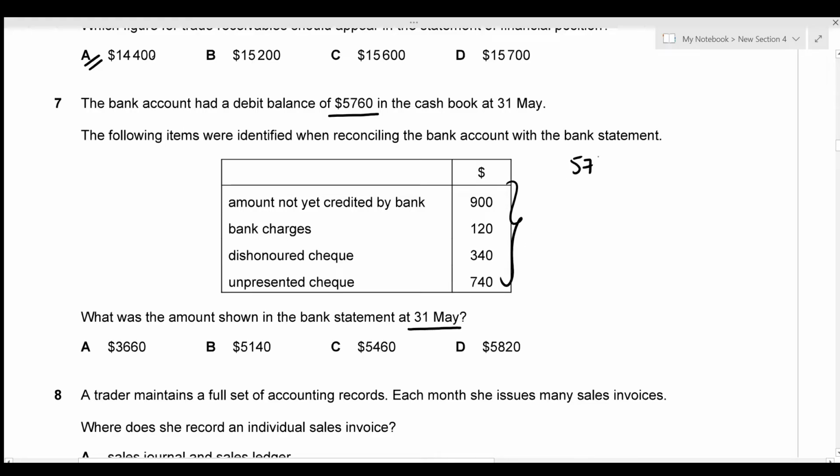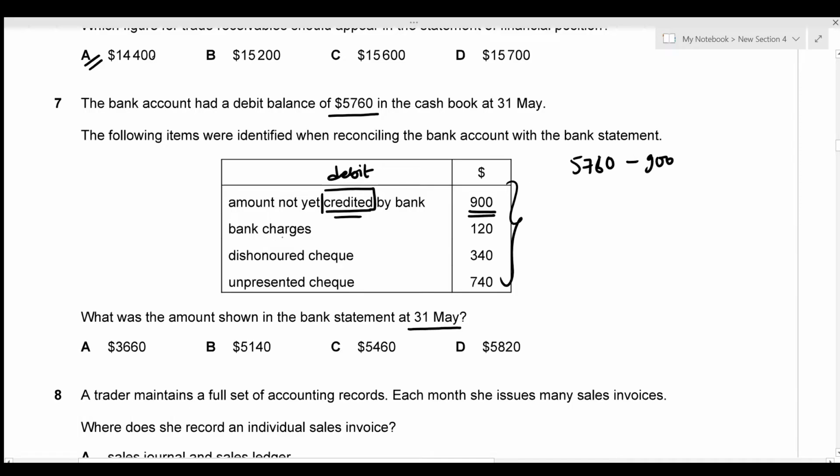So the opening value is 5,760. And the first item that we're given is the amount not yet credited by the bank. And we know that whenever an amount is added, that's denoted by the debit, and whenever an amount is subtracted, that's denoted by the credit, which means that this value of 900 should have been deducted. So I'm just going to deduct it.